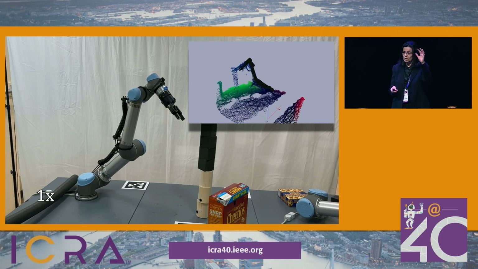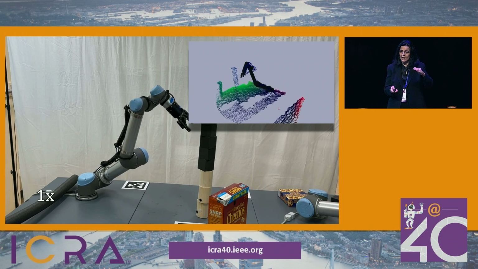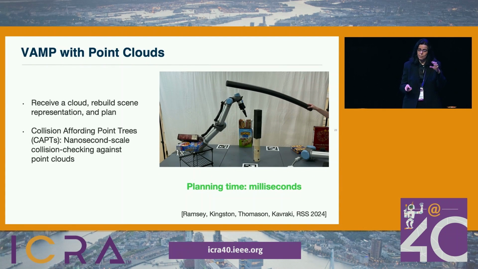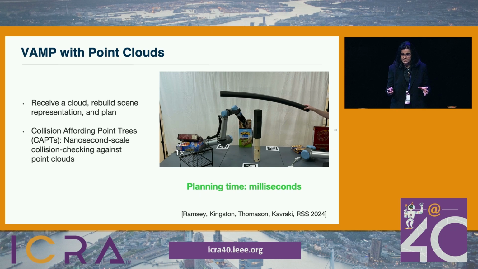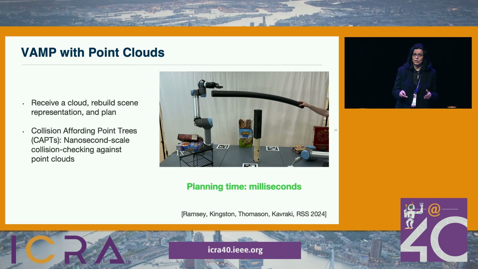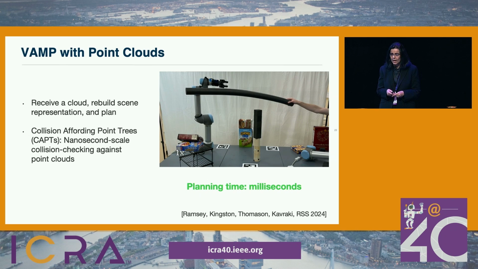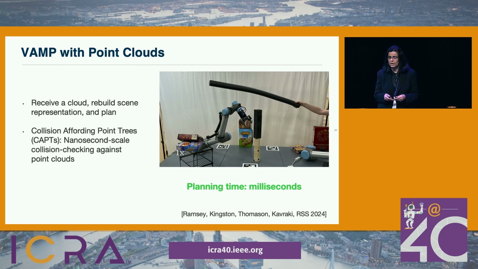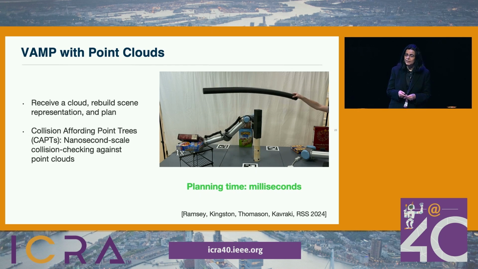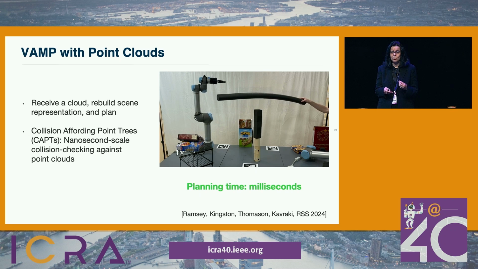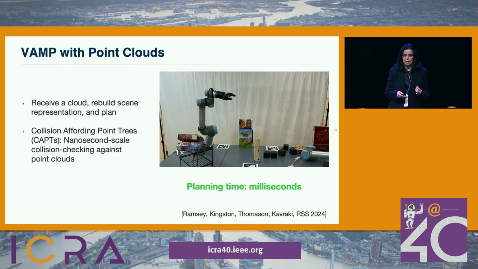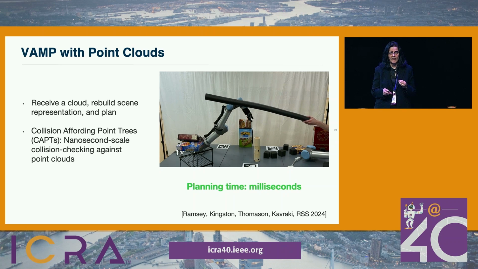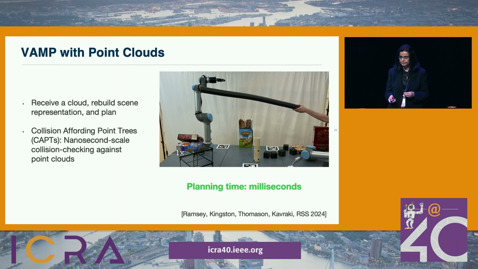Here you see the point cloud that we obtained from a ceiling in-depth camera. What we do is that we receive a point cloud, we build a scene representation, and we plan from scratch using a SBMP planner. This is made possible by a novel data structure that we call the collision affording point tree, or CAPT. CAPT allows a collision checking which is SIMD friendly in nanoseconds, which means that we can plan in milliseconds, and we have a plan before the new point cloud arrives.